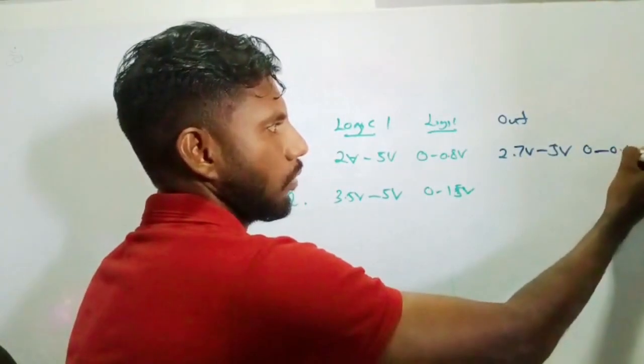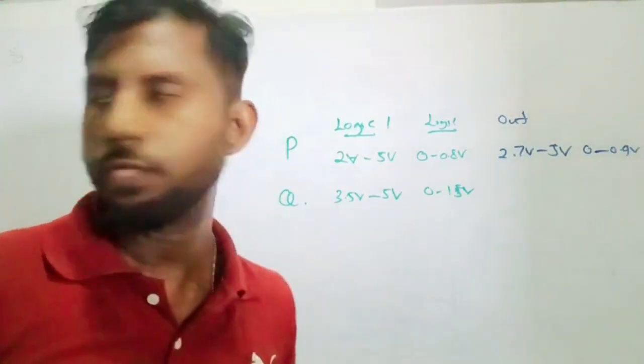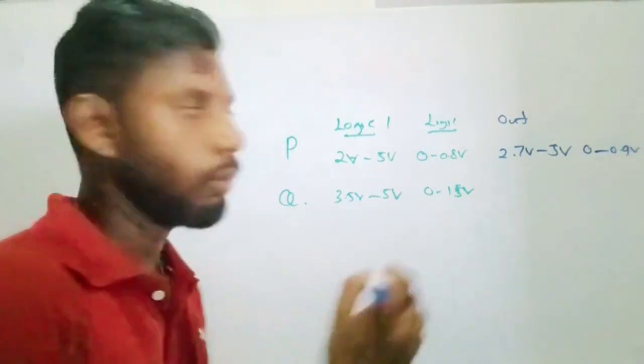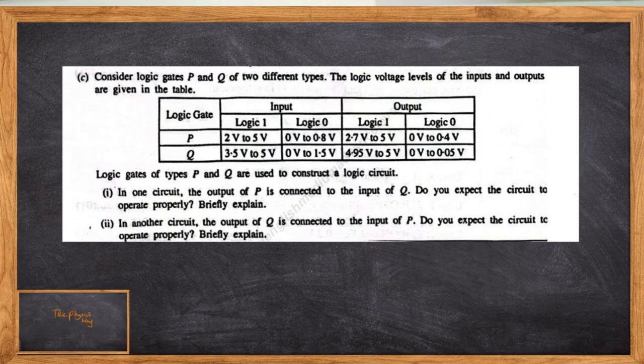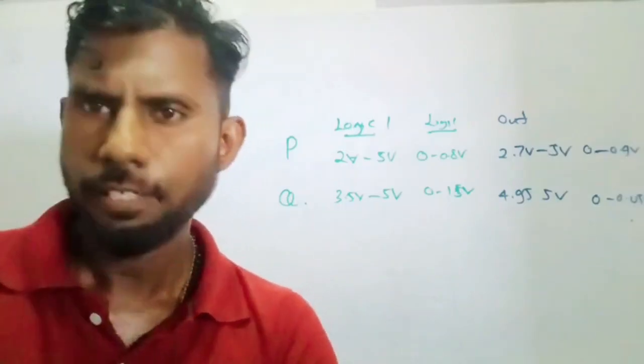For Q, it's 4.95 volt to 5 volt, and again 0 to 0.05. A bit of a smaller value, right? Okay, let's get into the question.